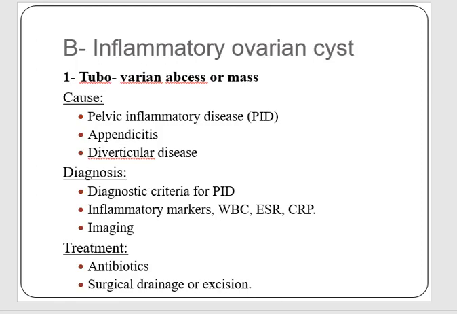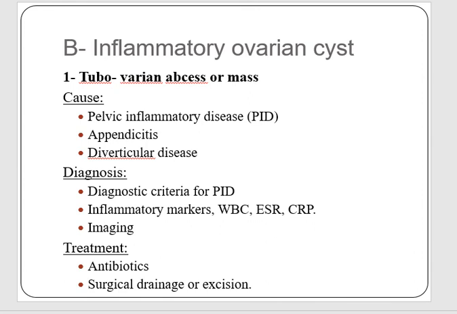The second group of the benign ovarian cysts are inflammatory ovarian cysts, and the first of these is tubo-ovarian abscess or mass. This is formed in patients who have pelvic inflammatory disease or any other cause of infection in the peritoneal cavity like appendicitis and diverticular disease.